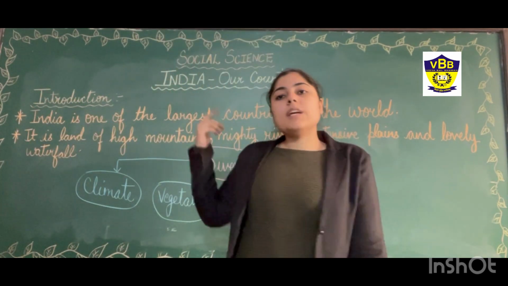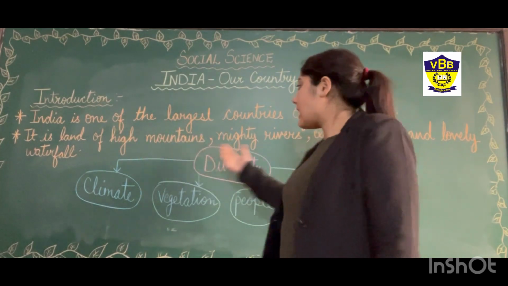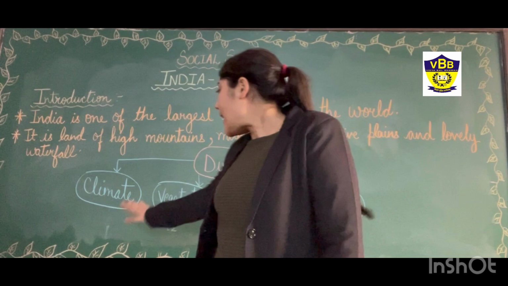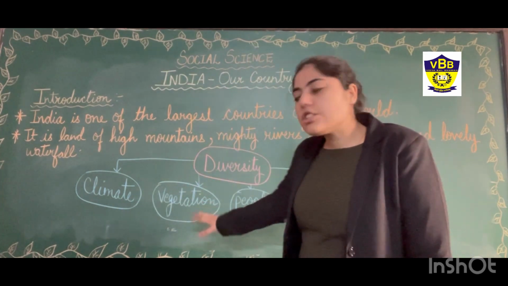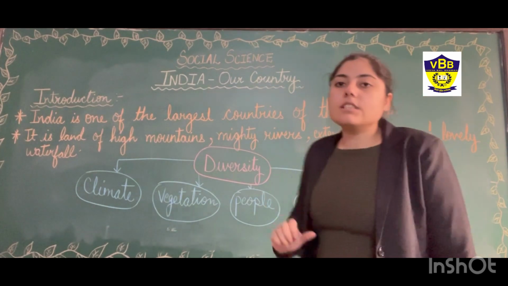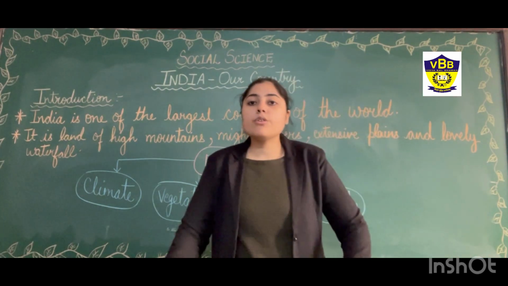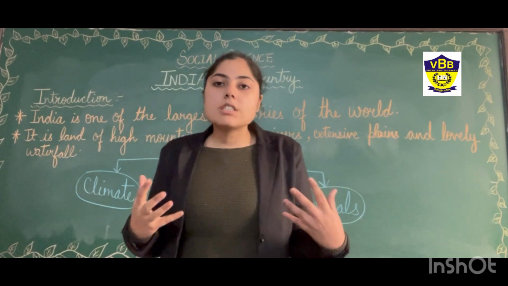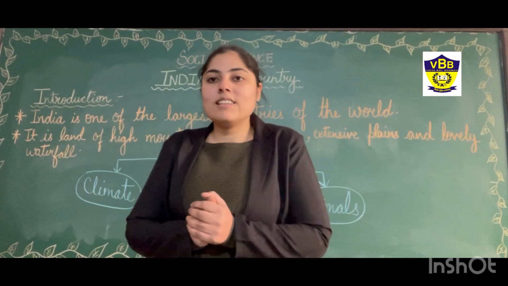As I told you, India is a diverse country, not only in the diversity of people, but in the diversity of climate, vegetation, people and animals. So in this chapter we will learn in detail about the different diversity of our country.